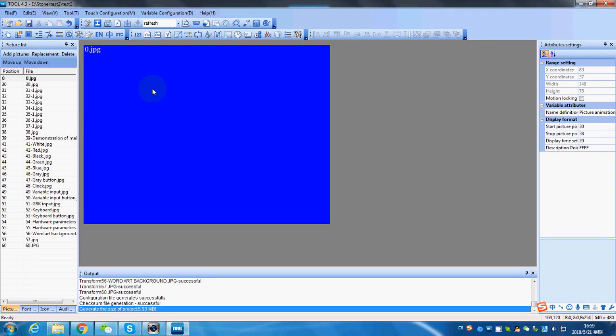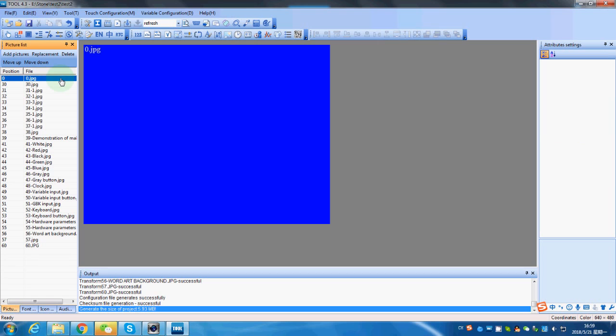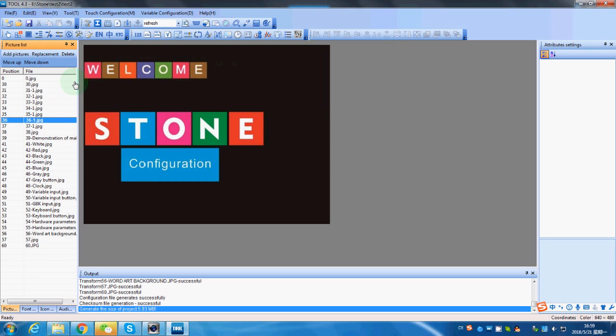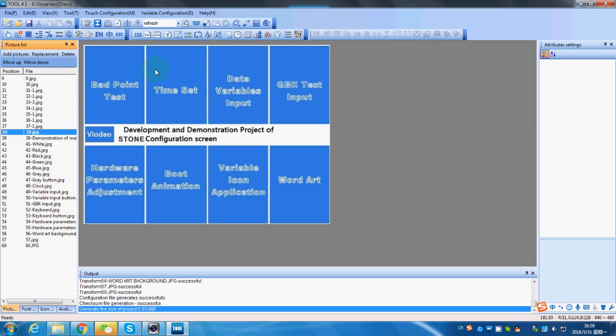Animation picture. Now we're going to show you the animation picture display function by generating a built-in animation project. So the basic idea is, when you start up the equipment, the screen will display the following pictures one by one, and then stop at the main page.